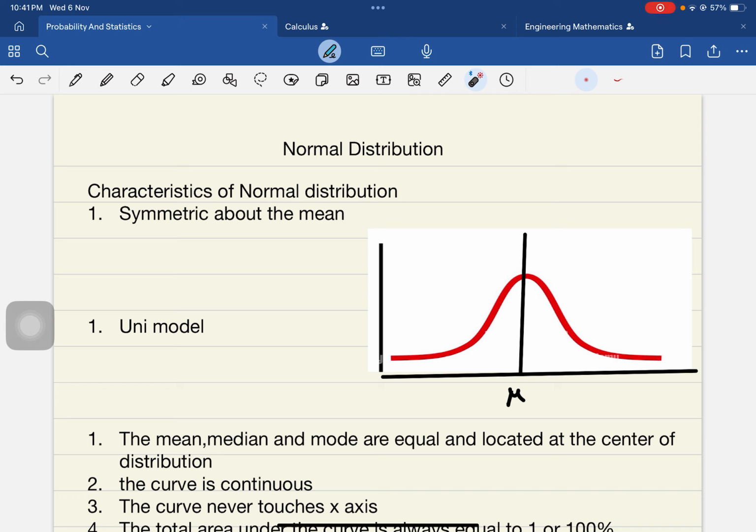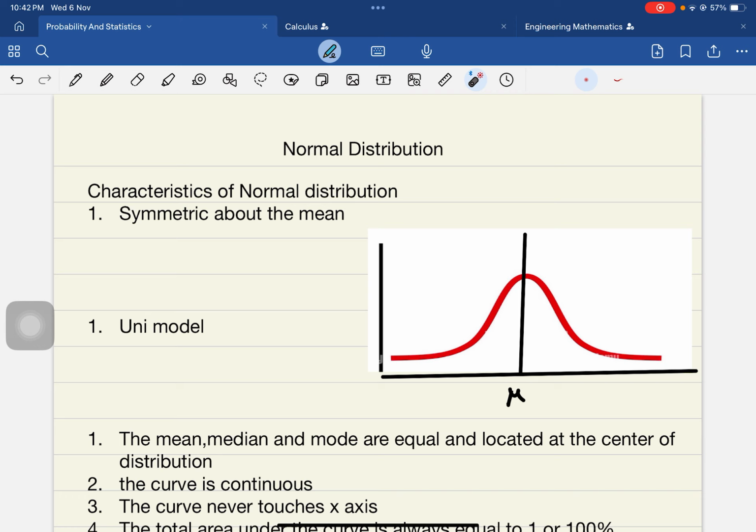So whatever you are considering in nature, everything is distributed normally. Now there are some characteristics of the normal distribution. The first thing is it is symmetric about the mean. As I said, the average is called mu, and about this mean the normal distribution curve is symmetric. That means on the right hand side of the mean, half of the portion is covered, and on the left hand side of the mean also half of the portion is covered. So we say that it is symmetric about the mean.